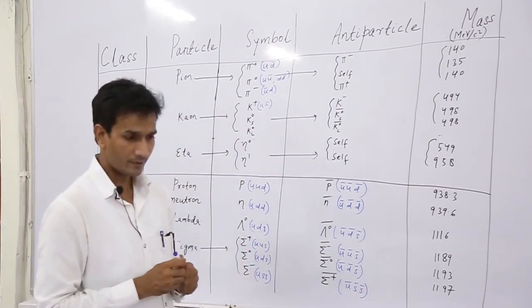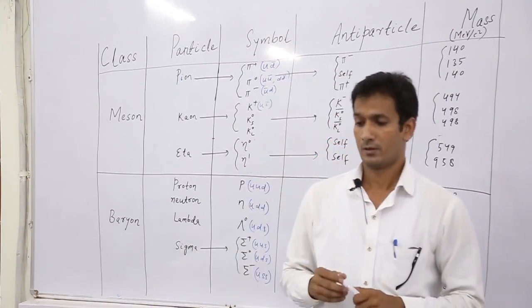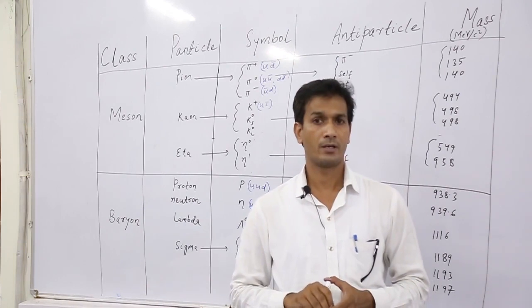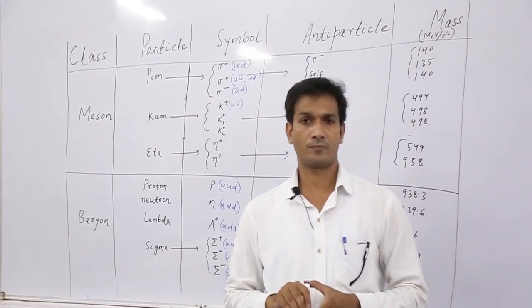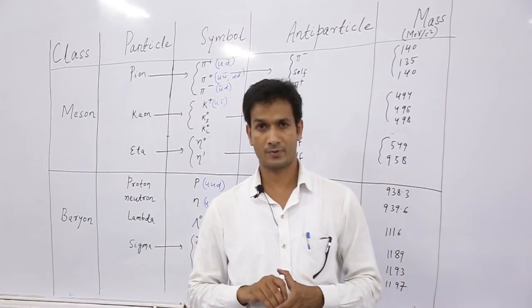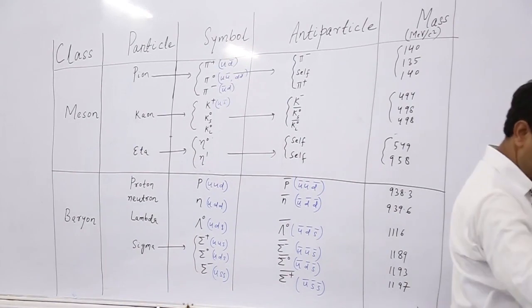Okay. Then today we will discuss quantum numbers, which are basically used in elementary particles.